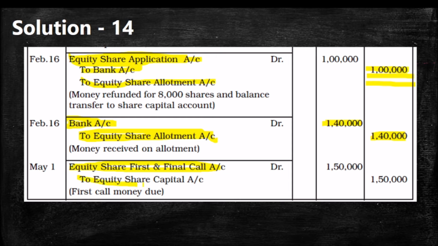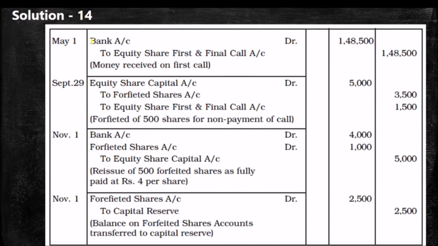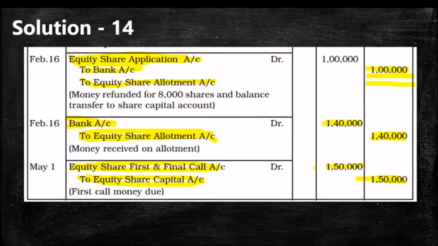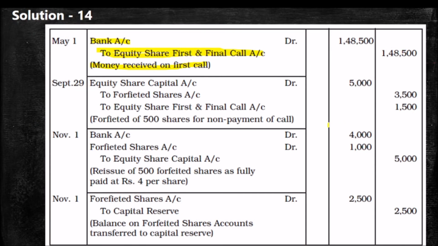Then we are writing the due entry for share first and final call. Equity share first and final call account debit to equity share capital 1,50,000. When we receive the amount, there is an arrear on 500 shares. 500 into 3, 1,500 we will deduct from 1,50,000. Actually, we have to get 1,50,000, but after adjusting the arrear amount, we are getting 1,48,500.